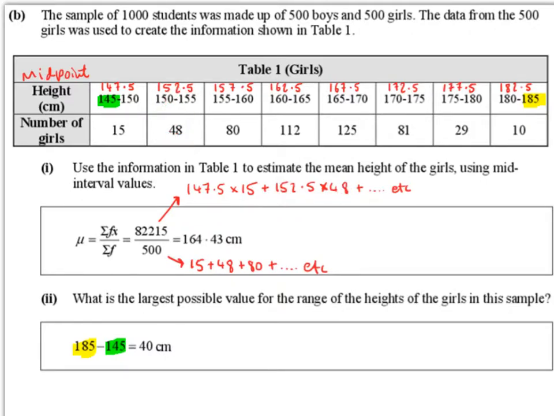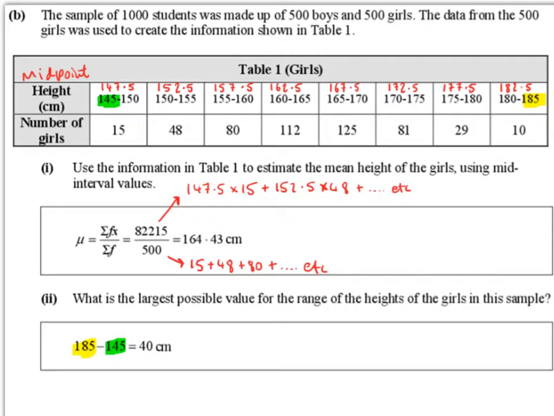And then we add that to 157.5 multiplied by 80. And then we add that to 162.5 multiplied by 112. And then we add that to 167.5 multiplied by 125. And then we add that to 172.5 multiplied by 81. And then we add that to 177.5 multiplied by 29. And then we add that to 182.5 multiplied by 10.